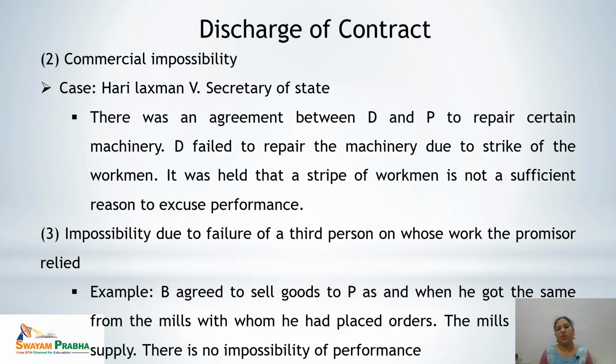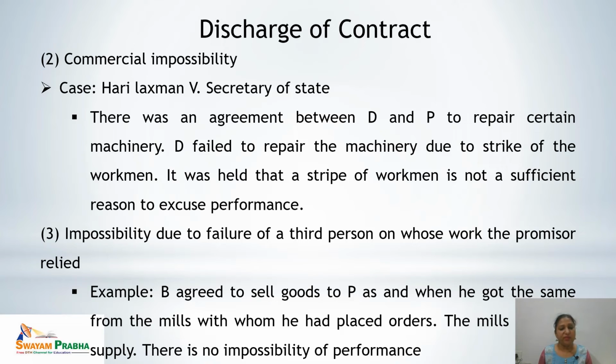Second one is commercial impossibility. Commercial impossibility means when the contract is impossible to perform due to some commercial reasons. The leading case in this is Hari Lakshman versus Secretary of State. The facts of the case are there was an agreement between D and P to repair certain machinery. D failed to repair the machinery due to a strike of workmen. So it was held that a strike of workmen is not a sufficient reason to excuse performance.